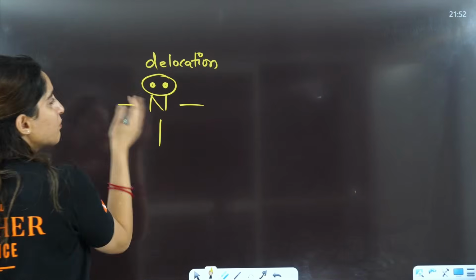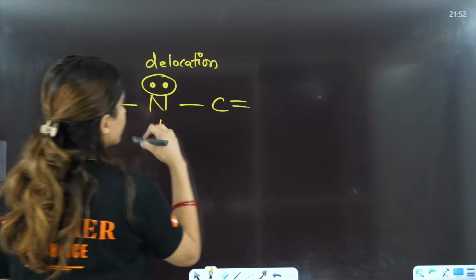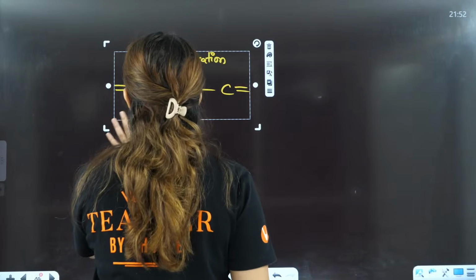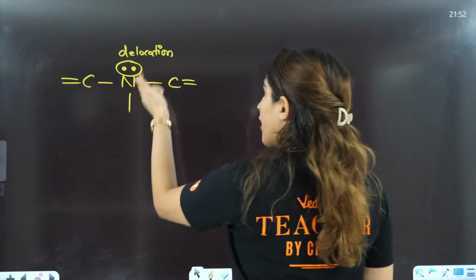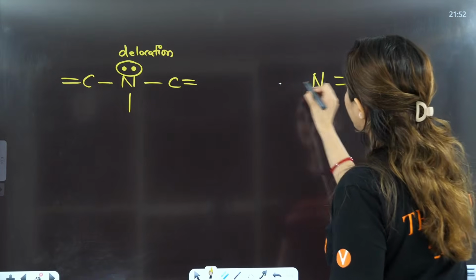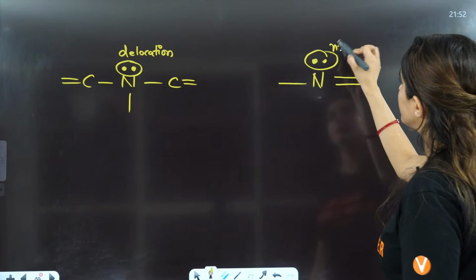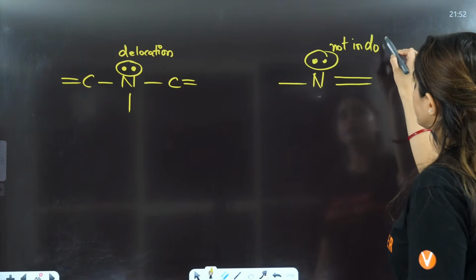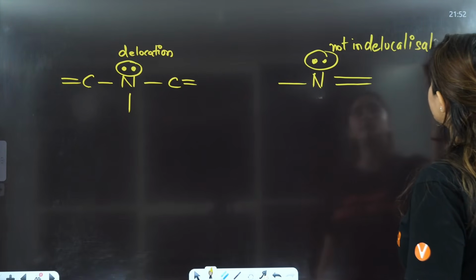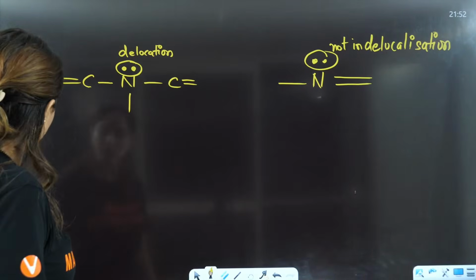When you have a double bond next to it, let's say here you have a double bond, here you have a double bond, it is part of delocalization, right? When it is connected to 3 sigma bonds and after that you have a double bond. If directly to the nitrogen you have a double bond, then this lone pair is not in delocalization. This will not show any delocalization.